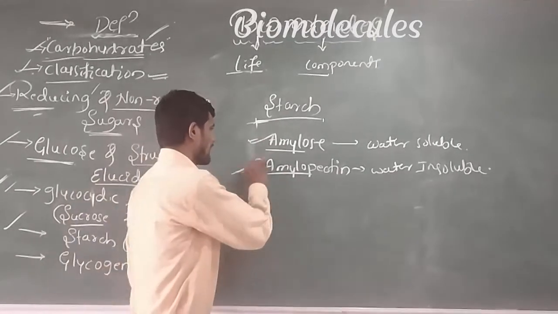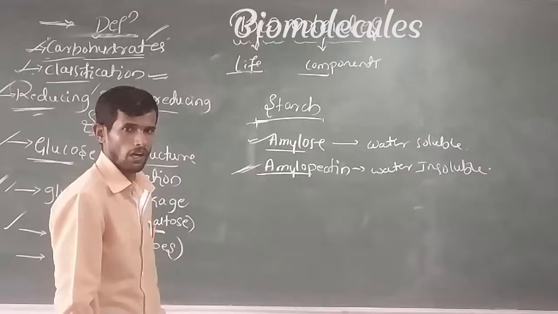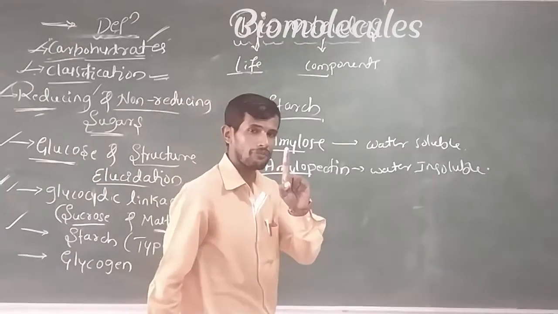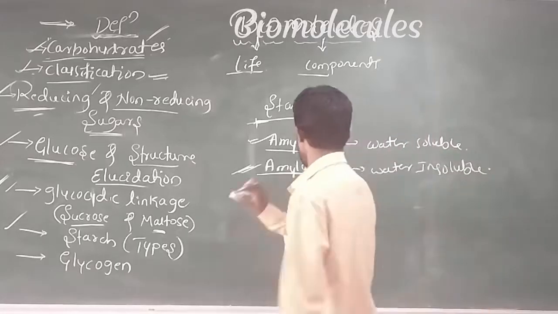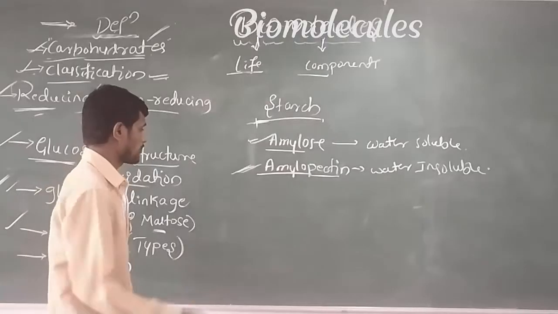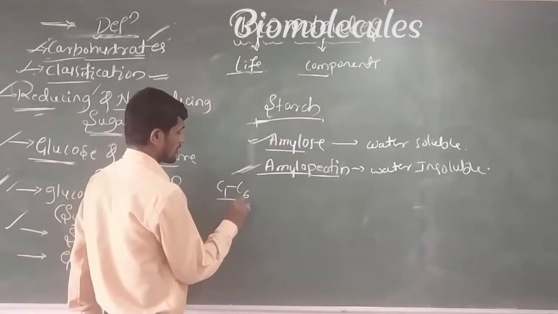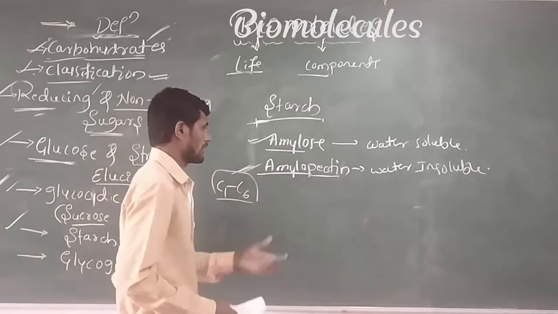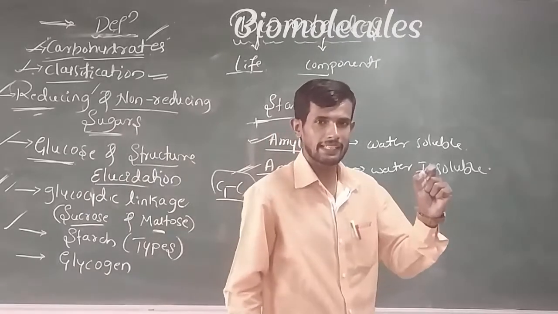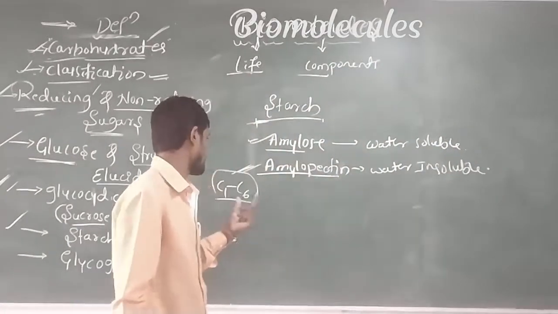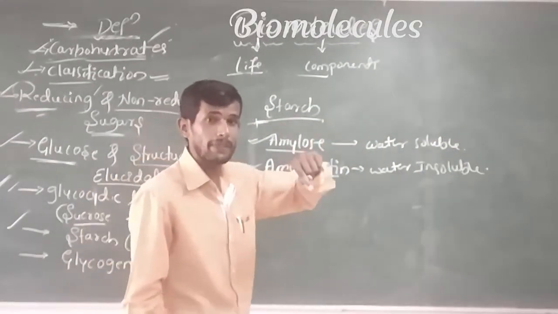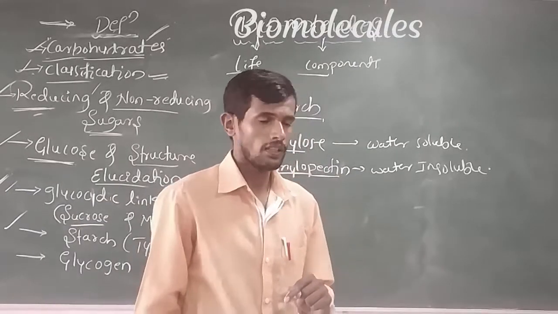Okay, when you observe the amylopectin structure, along with C1 and C4 of the alpha D plus glucopyranose unit, there is also one more linkage, C1 and C6. Means in amylopectin there is a linkage between C1 and C4, along with a C1 and C6 linkage that also appears in the structure.